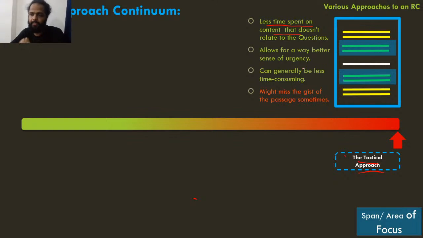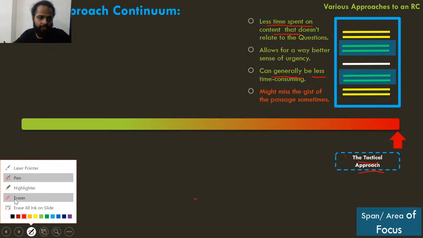A sense of urgency is basically the opposite of getting lost in the passage. When you are oriented towards your question palette, कि आपको पता है कि आपके पास इतना टाइम बचा है, आपको जल्दी करना है. Okay, you don't get lost in the passage. That's basically your sense of urgency. Can generally be less time consuming. तो ये सारे these are the advantages of this, right? Disadvantage क्या है? Disadvantages are these.